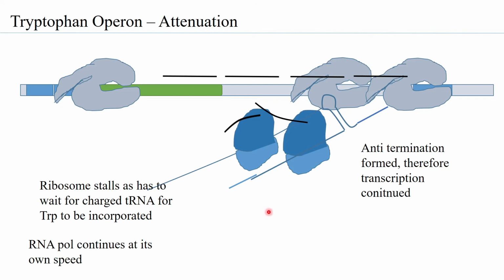So that is how the tryptophan operon is weakened by the process of attenuation, which ensures that if tryptophan is less, then the transcription will continue. But if tryptophan is greater, then transcription can be terminated. So that is what is attenuation or regulation at the post-transcription initiation level.